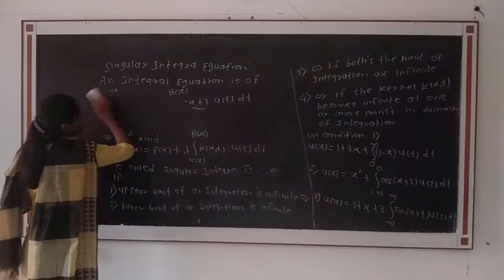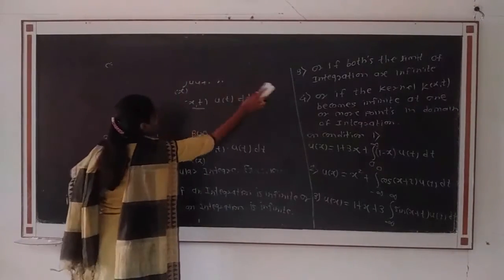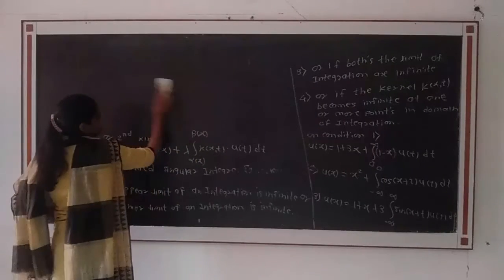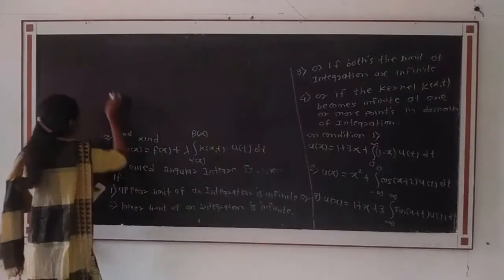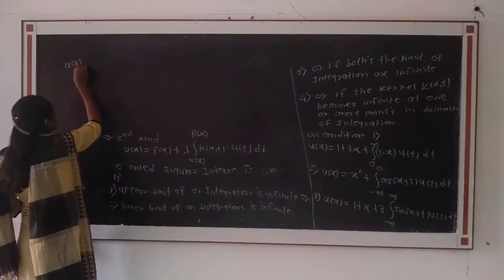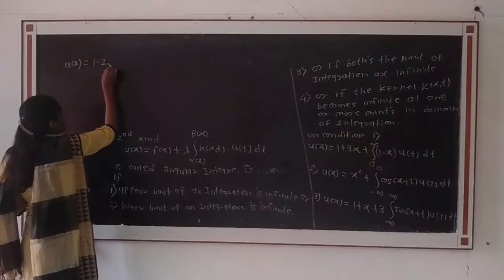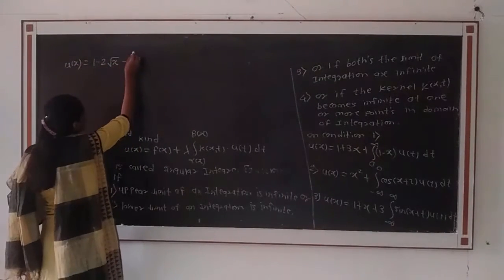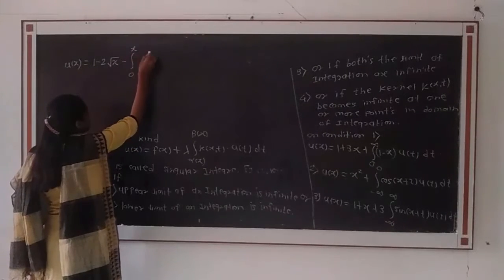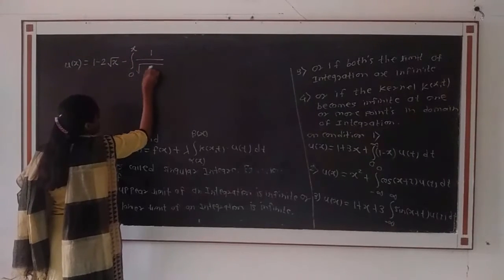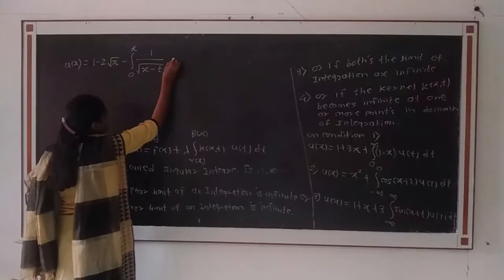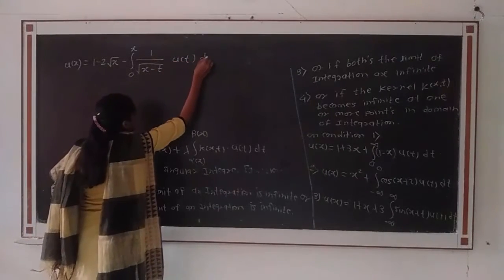Then on condition 4, the example: u of x is equal to 1 minus 2 root x minus integration from 0 to x 1 divided by square root of x minus t into u of t dt.